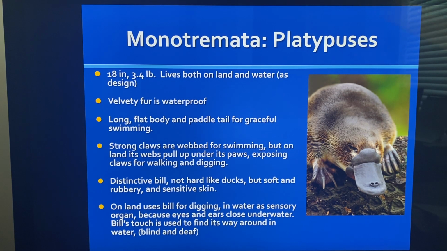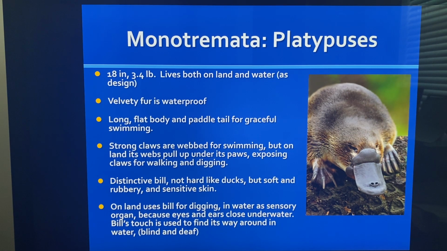I never knew about this, but on land, they pull up their webs under their paws, exposing their claws for walking. So when they're on land, their claws come out, and when they're swimming, the claws go inside. Wow, they're like a transformer. They have a distinctive bill, not like a duck's bill at all. It's very soft and rubbery, with very sensitive skin.